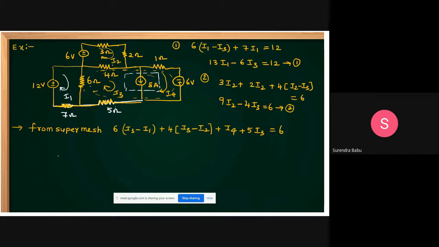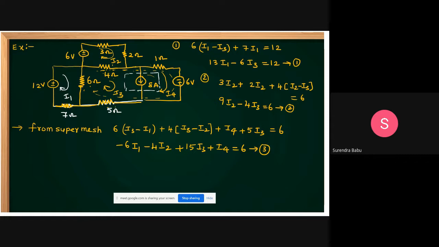You simplify this one, what can you get? Minus 6I1, minus 4I2. I3: 6I3, 4I3, 10I3, plus 5I3, 15I3. This is 15I3 plus I4 is equal to 6. This is equation 3.